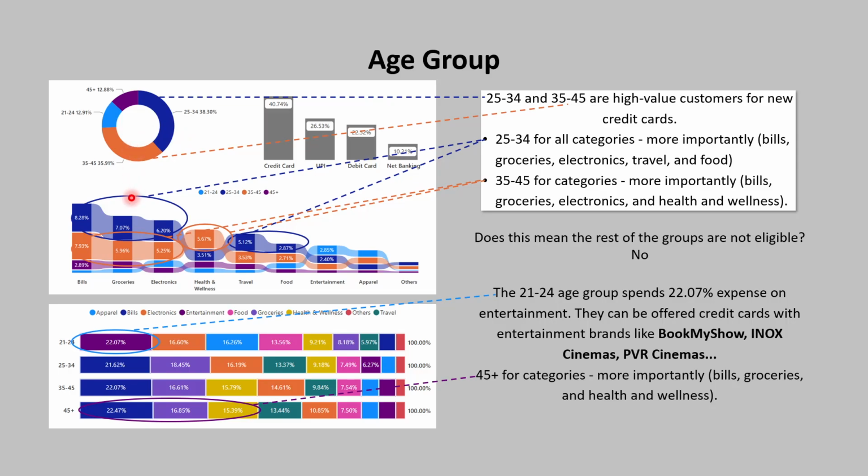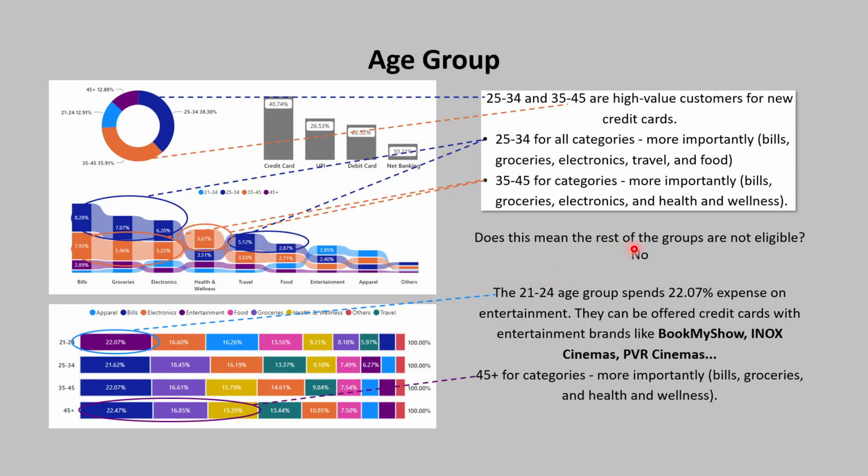Specifically, 25 to 34 for bills, groceries, electronics, travel and food. 35 to 45 for bills, groceries, electronics, and health and wellness.